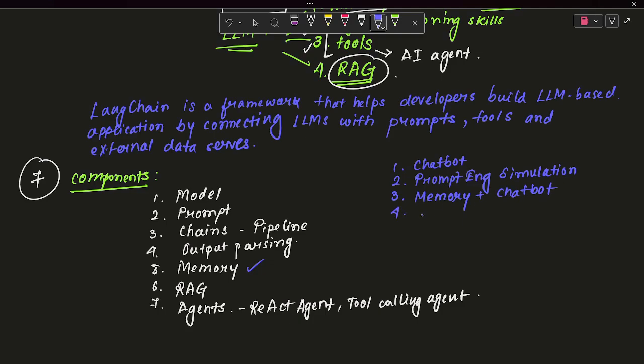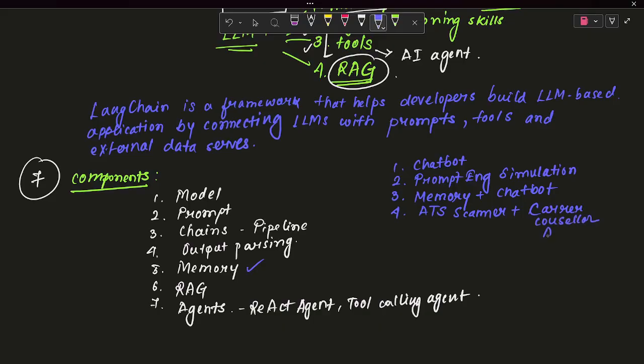After that we will be seeing an ATS scanner. We will be building a full ATS scanner plus a career counselor AI.